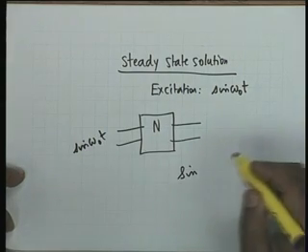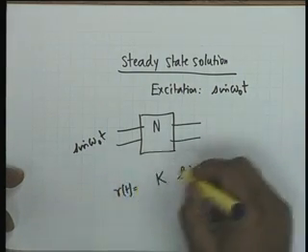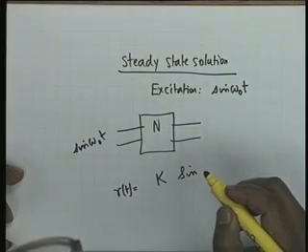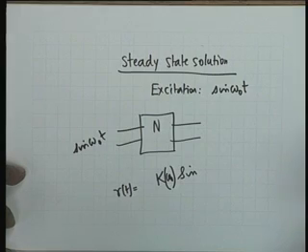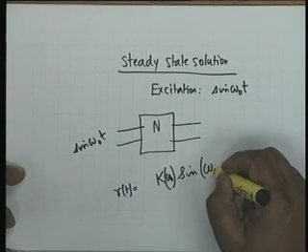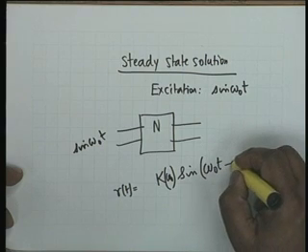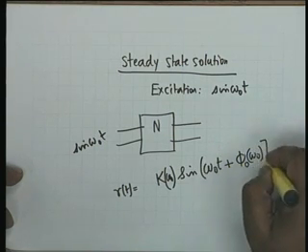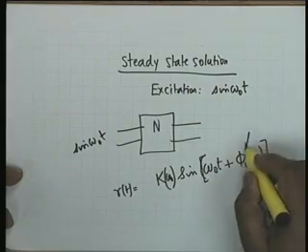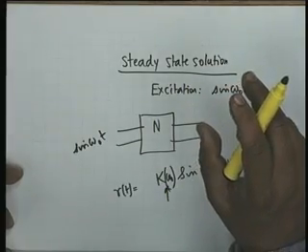The only difference would be that the response would be different in amplitude k, which will depend on the frequency omega, and the response may not be in phase with the excitation. So, there may be a phase difference phi 0 of omega 0. The phase difference and the amplitude both shall depend on the frequency.